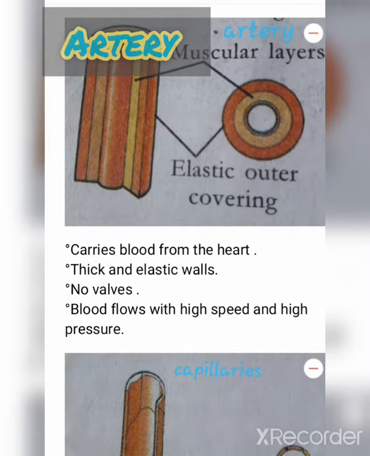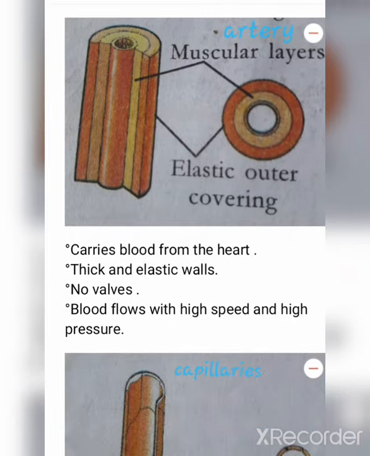Next we talk about arteries. They also have muscular layers. Its outer covering is elastic in nature. Its features: it carries blood from the heart. Arteries carry blood from the heart. Thick and elastic walls. No valves. Blood flows with high speed and high pressure. These are the main features of arteries.